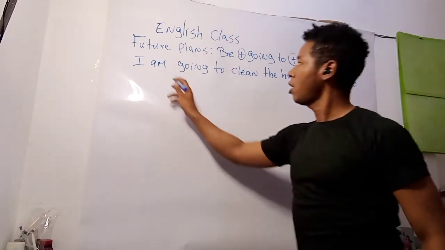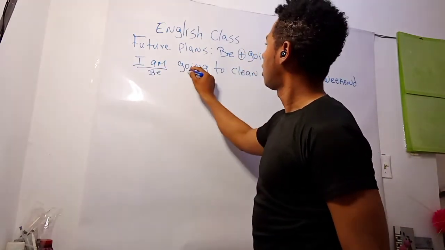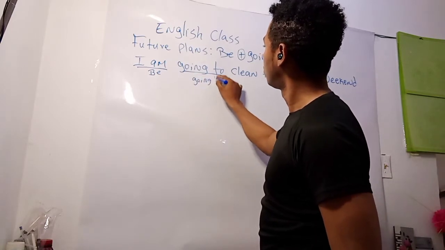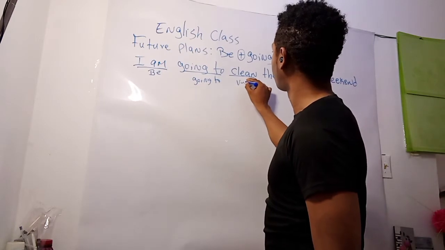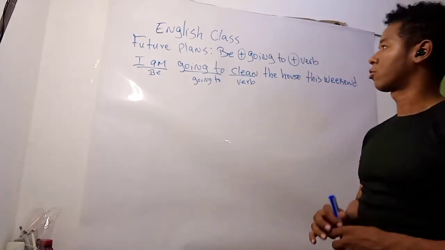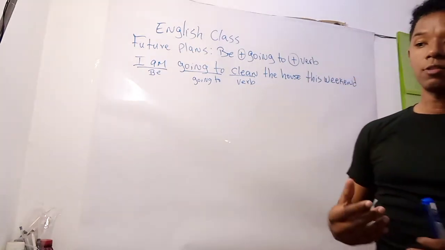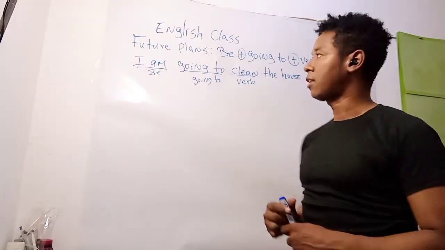So, here we have a form of be plus going to plus our base form of a verb. That's the structure. With this, we can make sentences, we can communicate ideas about our future intentions.